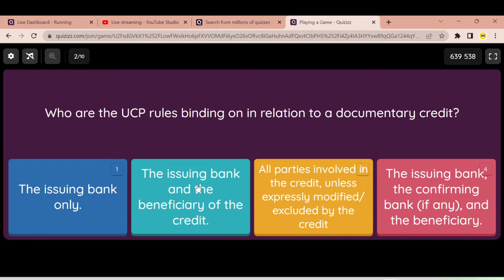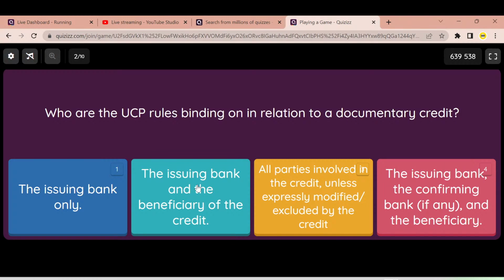Third one says it applies to all parties involved in the credit unless it expressly modifies or excludes them from the credit. Fourth answer says it applies to issuing, confirming bank as well as the beneficiary.